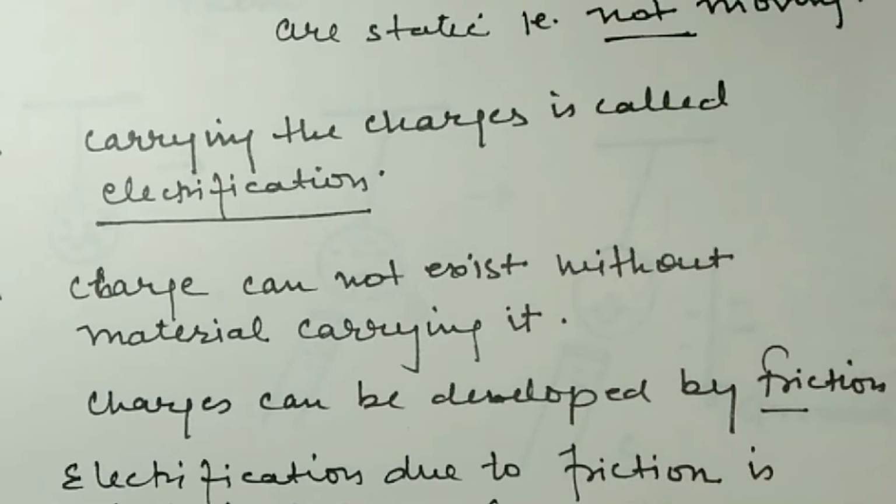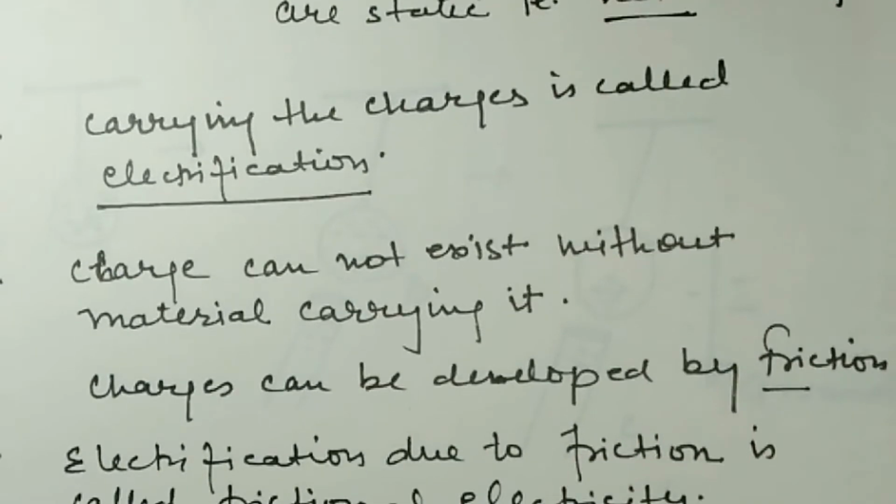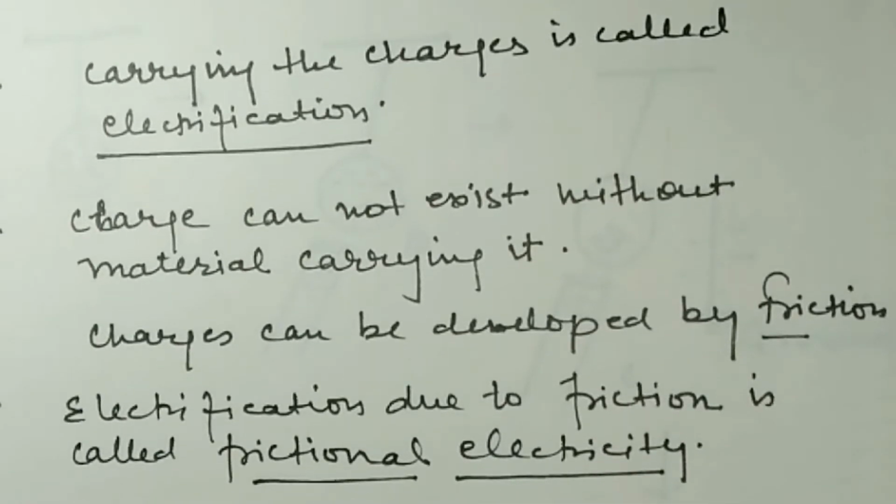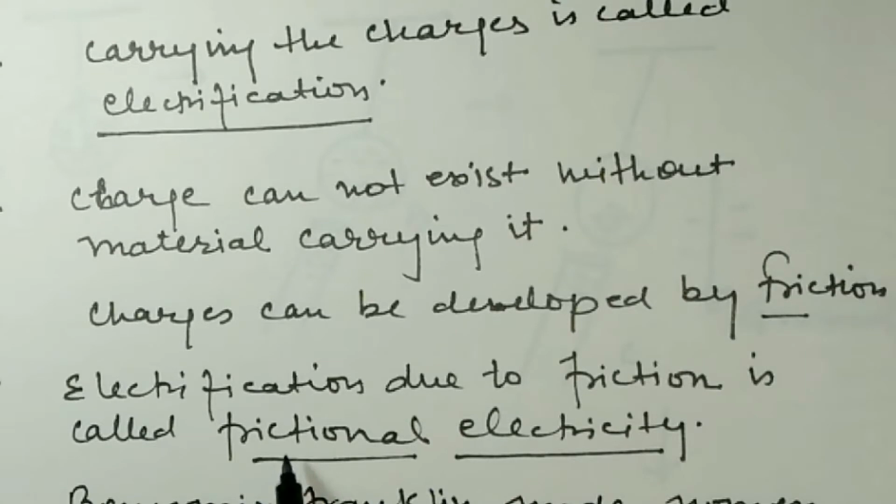This is a common phenomenon. If you rub two bodies with each other, then the bodies have some charges. Next, electrification due to friction is called frictional electricity. If the charges are developed on the body by rubbing the two bodies, then the electricity is known as frictional electricity.